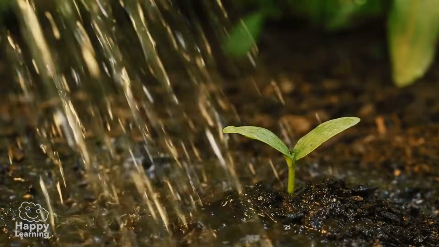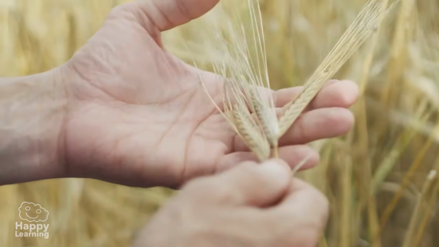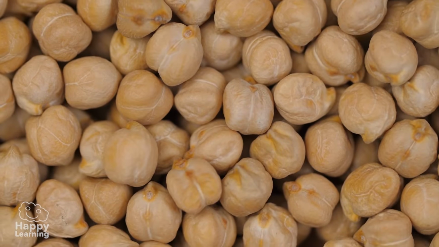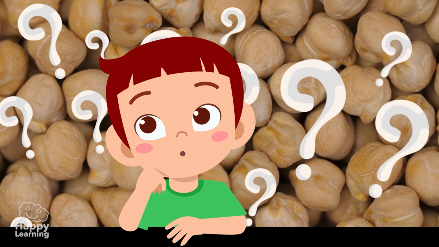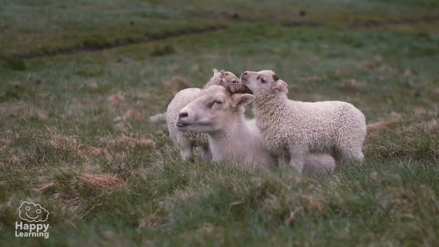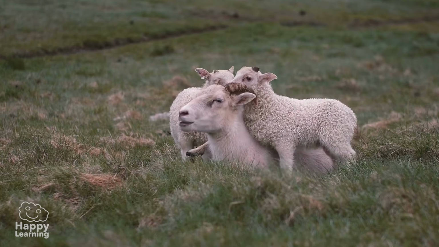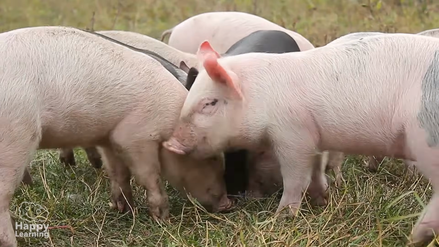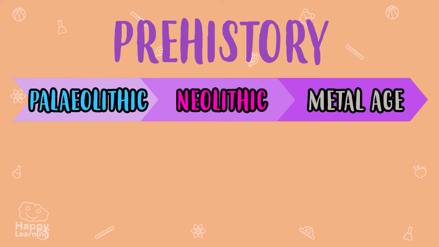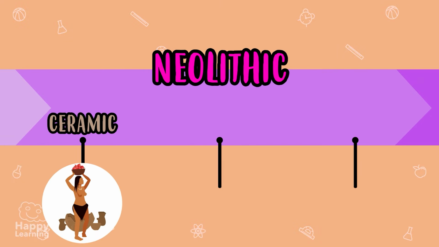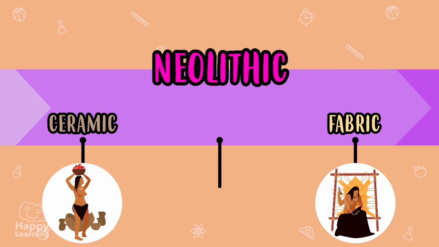The first plants that were cultivated were grains, such as wheat, or pulses like chickpeas. But do you know which were the first animals to be domesticated? Well, it was dogs, goats, sheep, and pigs. During the Neolithic era, many interesting things were invented, such as ceramic and fabric. But the most important invention was the wheel.